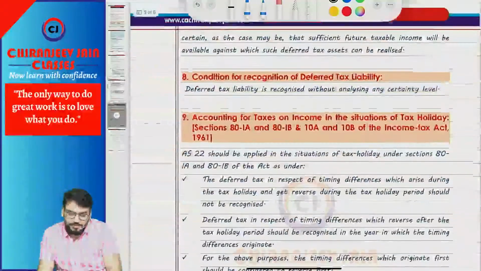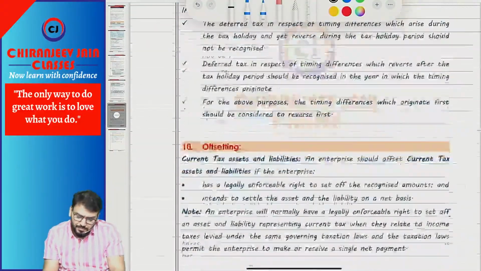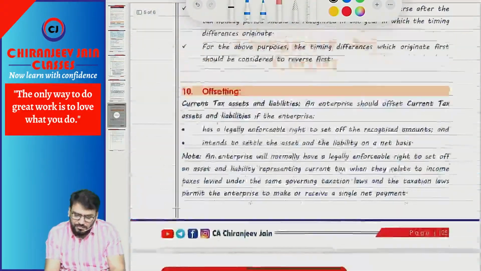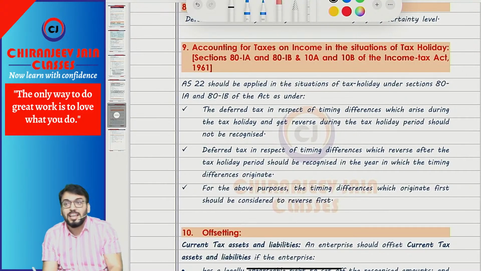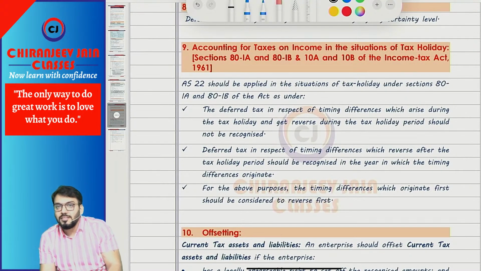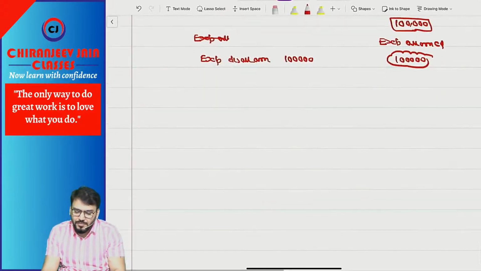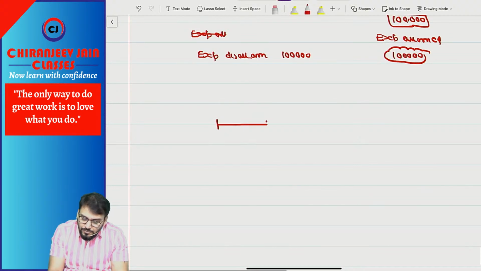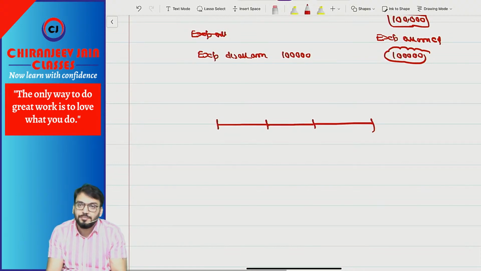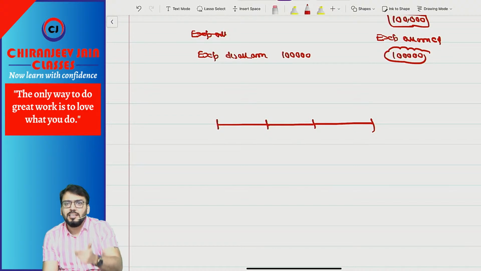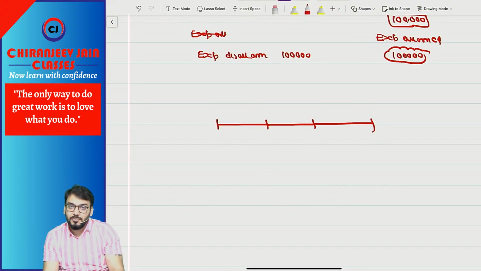Okay, sir? Yes, sir. Then I think these all are not so important. Then one point we have done for tax holiday, if you remember. Now you have done tax holiday in your Income Tax Act. So tax holiday means what? Exemption under the Income Tax Act for some years. For 10 years, 15 years, income tax will be exempt, normally in a special economic zone. So any industry in a special economic zone, for the first 10 years they will be exempted from tax to promote that type of industry. Correct?